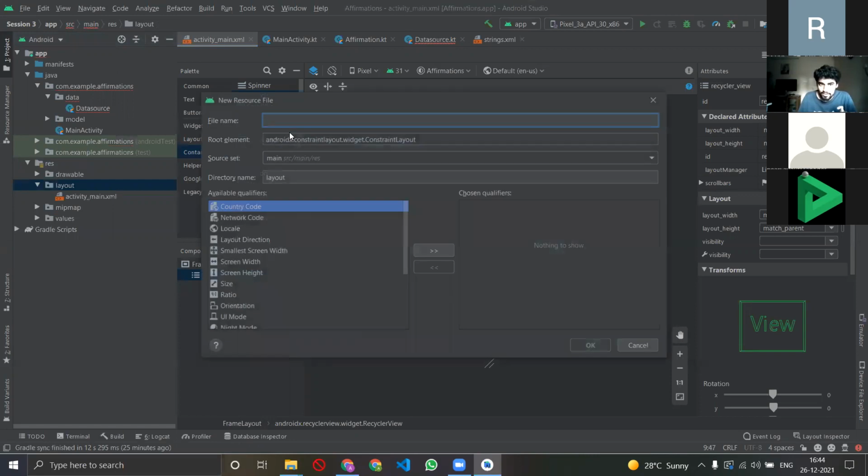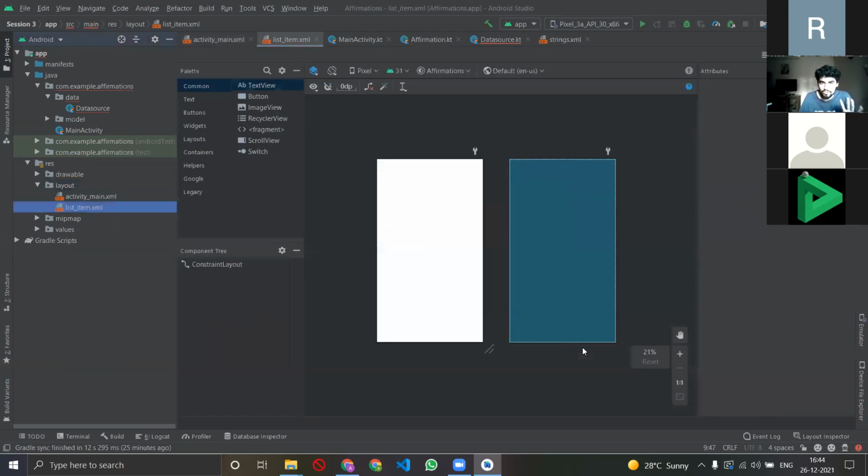Click that, right? And since this is an item in a list, let's just name it list underscore item. And I'll click OK. Let the default settings stay as they are. And okay, now something pops up, something comes across, right?